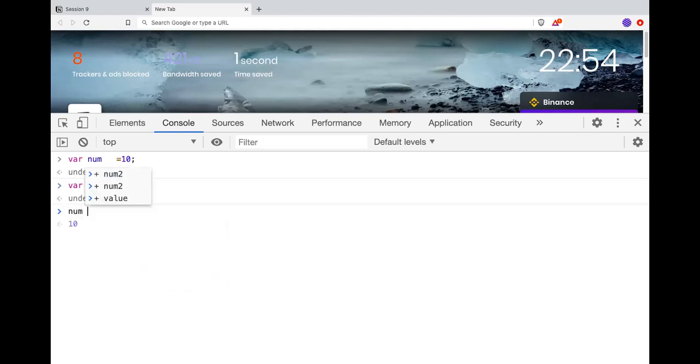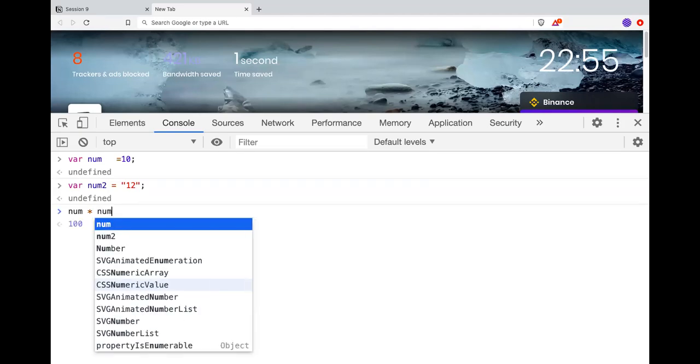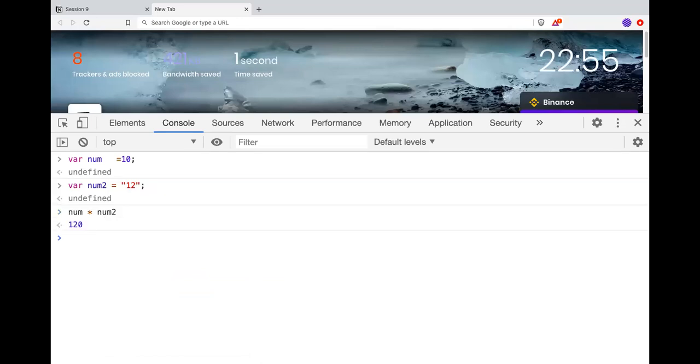If I do num multiply by num2, it will give a number. Whereas if I do num plus num2 with a string, you will get a string. So here it is working in reverse.